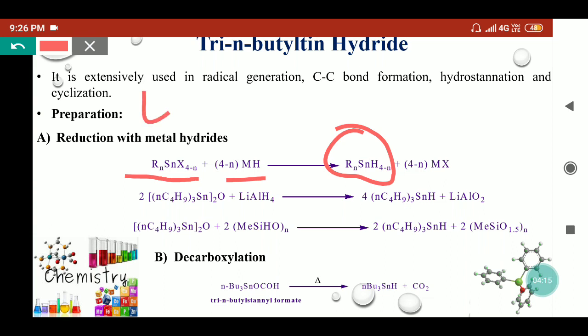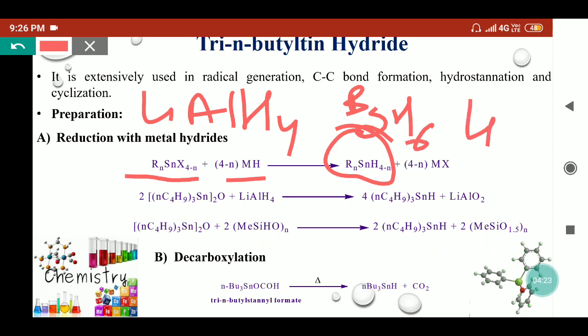Usually lithium aluminum hydride is preferred, though we can use diborane, sodium borohydride, or lithium hydride, etc. as a reducing agent. Now in this reaction, we have used the bis tributyl tin oxide, which is reduced in the presence of lithium aluminum hydride, so it will provide tri-n-butyl tin hydride as our main product.